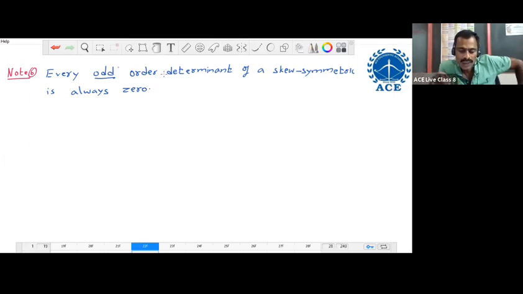Every odd order determinant of a skew symmetric matrix is always 0. That's all. These are the 6 note points.